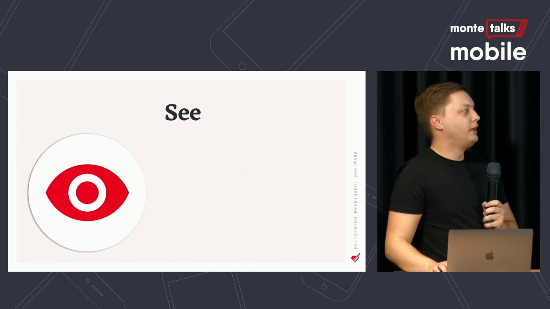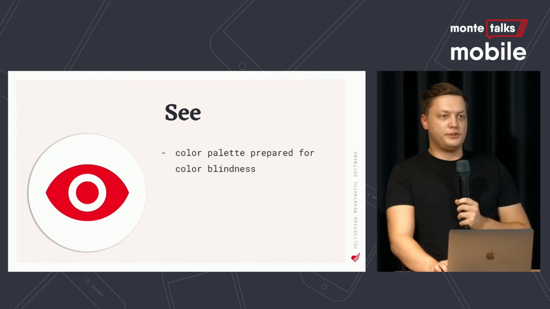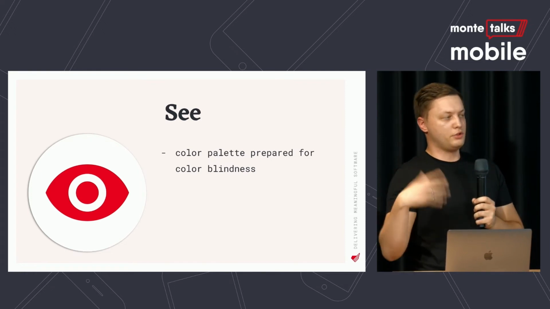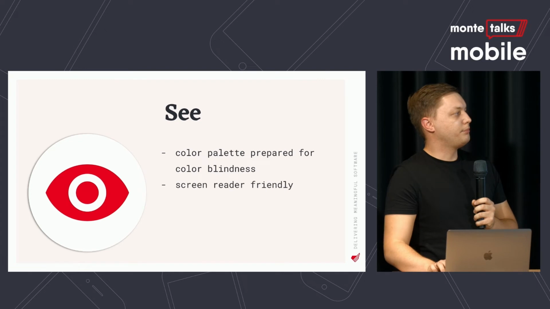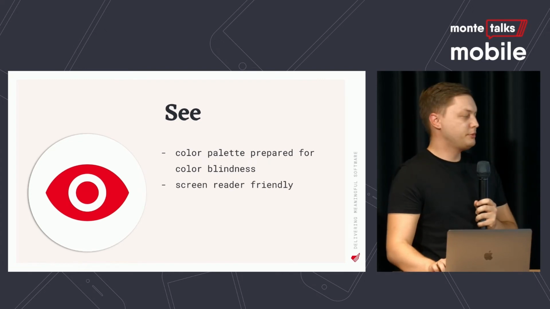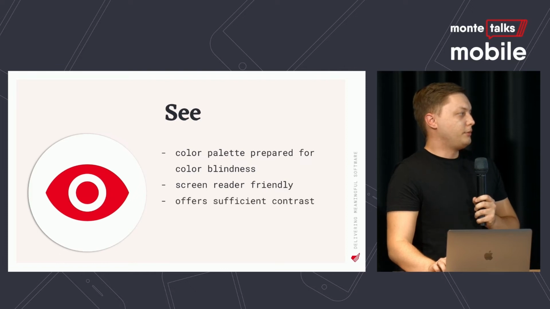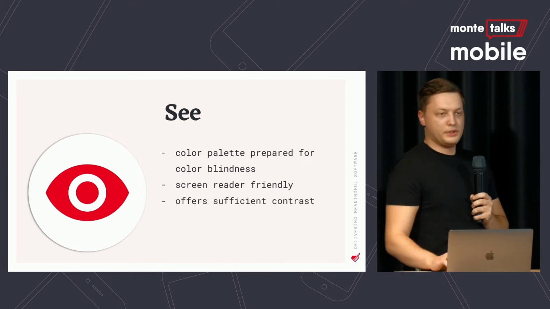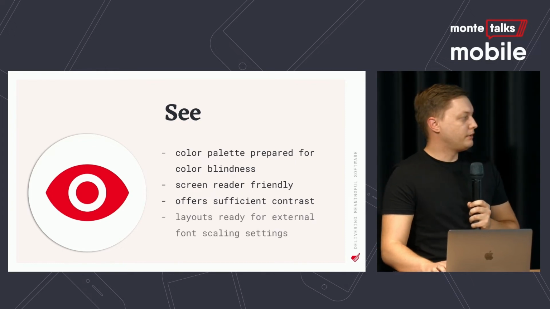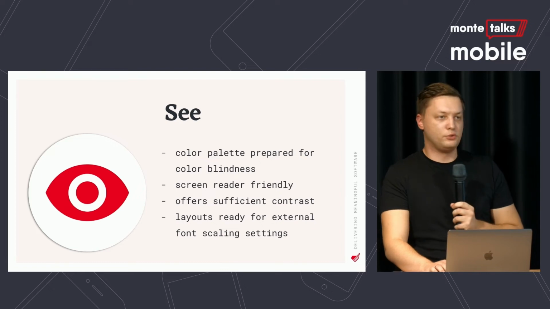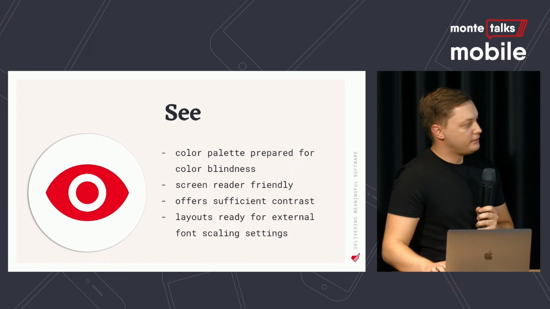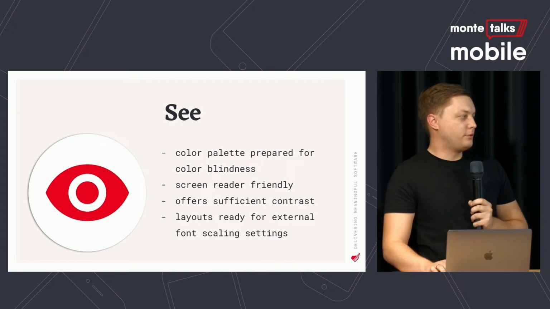Now to the vision. This is our standard consideration, so the color palette should be prepared for different kinds of color vision deficiencies. We should make our app screen reader friendly, which we did with the tooltips before. It should offer sufficient contrast, which is something that the designer should take care of. But the last one is something that you should consider, and this is often not done properly in apps. So your layout should be ready for external font scaling settings.